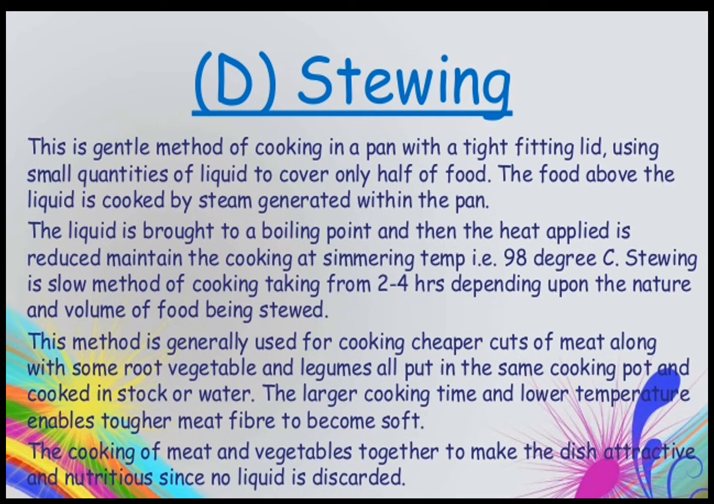Stewing is a slow method of cooking, taking from 2 to 4 hours depending upon the nature and the volume of the food being stewed. This method is generally used for cooking cheaper cuts of meat along with some root vegetables and legumes, all put in the same cooking pot and cooked in a stock or water. The longer cooking time and the lower temperature together make the meat fiber soft. The cooking of meat and vegetables together makes the dish attractive and nutritious since no liquid is discarded.